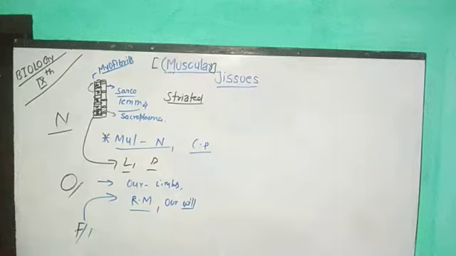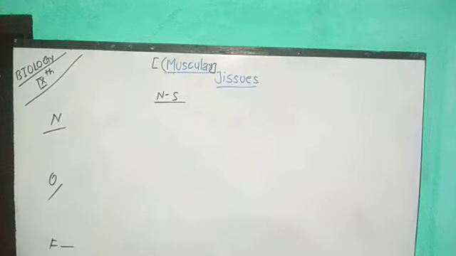Then what did we study? We studied about the occurrence, where they are found. I told you they are available in our limbs, and even I told you biceps, triceps of arms, all those things, neck, face, cheek, everything which is in our control, our tongue. All these organs contain striated muscular tissue. Then I told you about the main function involved by striated muscular tissues, their movements. Now we are going to see about non-striated or smooth muscular tissues.